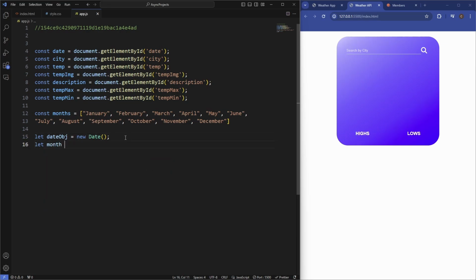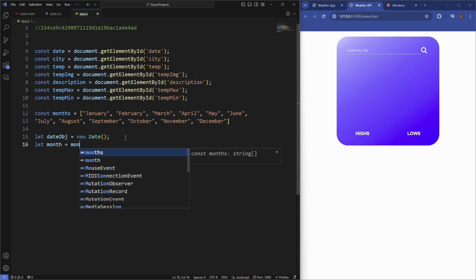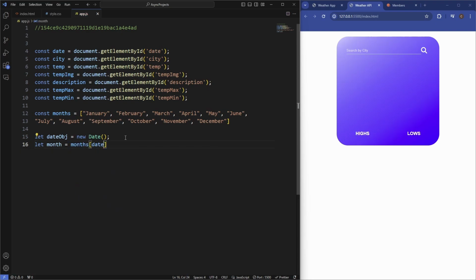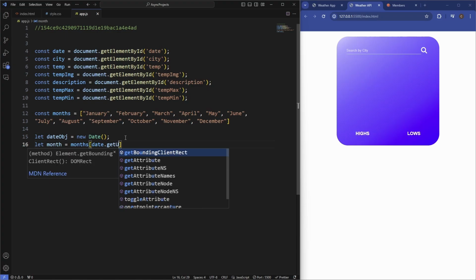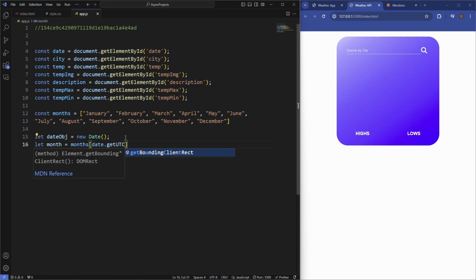Let's grab the month from that. So this is going to equal months, and target the date object dot getUTCMonth. And what this is basically doing is targeting the date object, and then using the function of the date object to get us the month, which is inside the months array. So it's just going to equal whichever month it is, and then display that month. So now we've got the month.